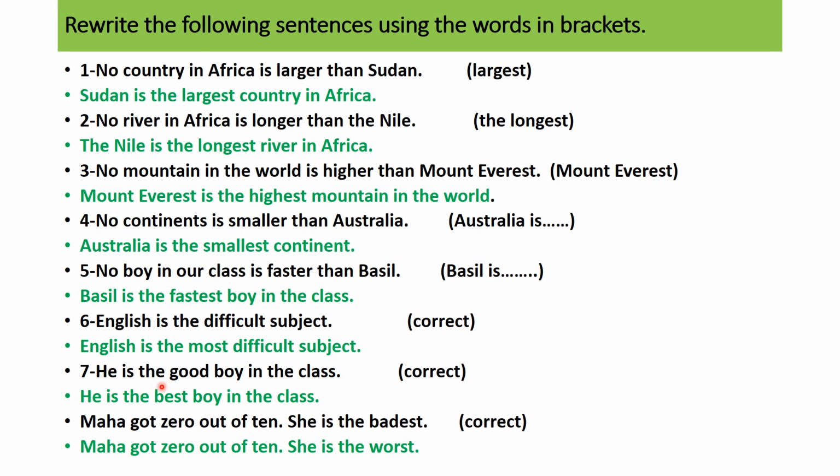Seven. He is the good boy in the class. Can we say the good boy? No, it's an irregular adjective. So he is the best boy in the class. Maha got 0 out of 10. She is the baddest. Can I say the baddest? No, it's an irregular adjective. So, Maha got 0 out of 10. She is the worst.